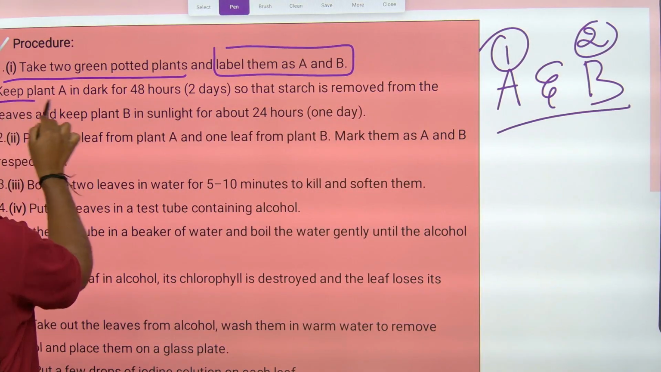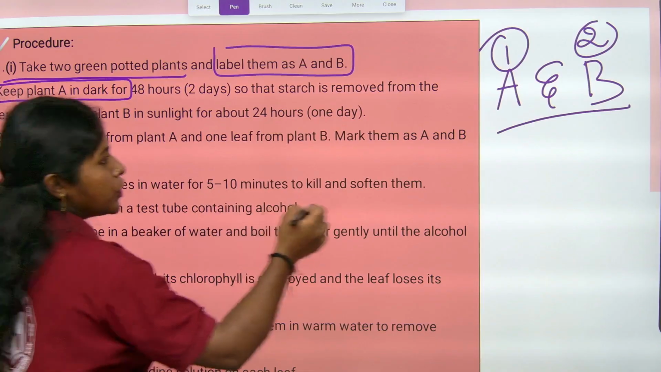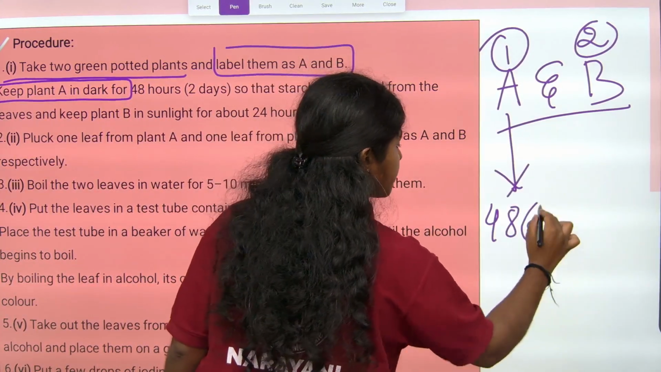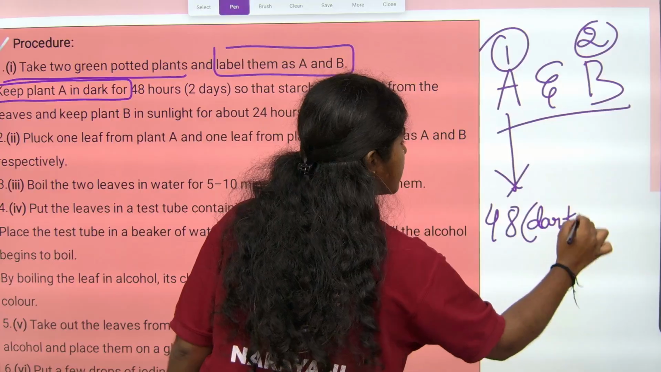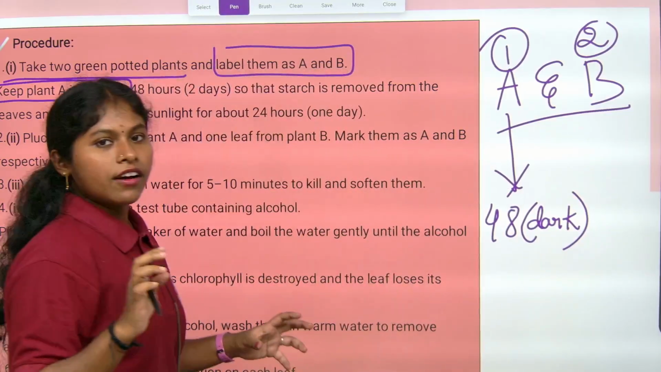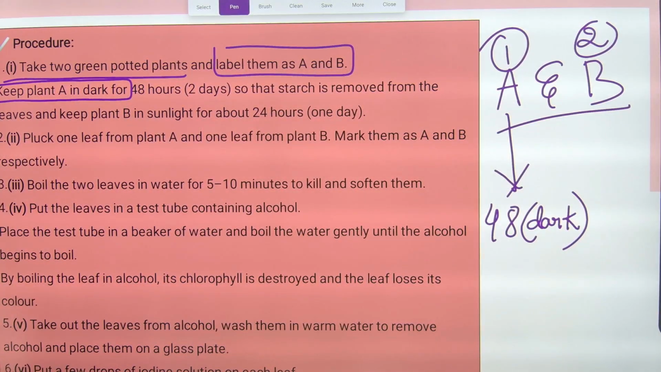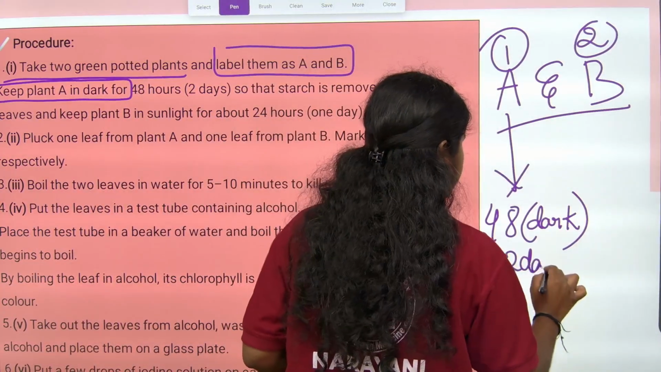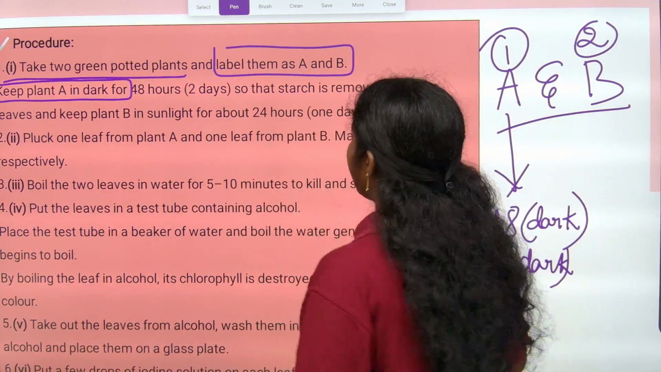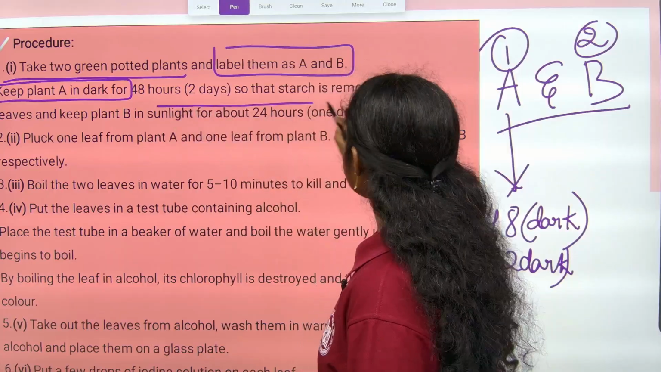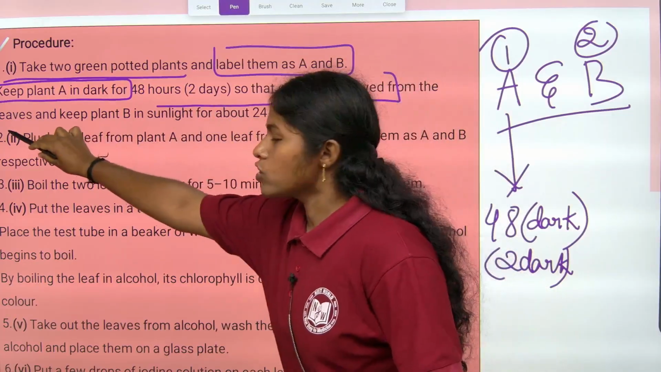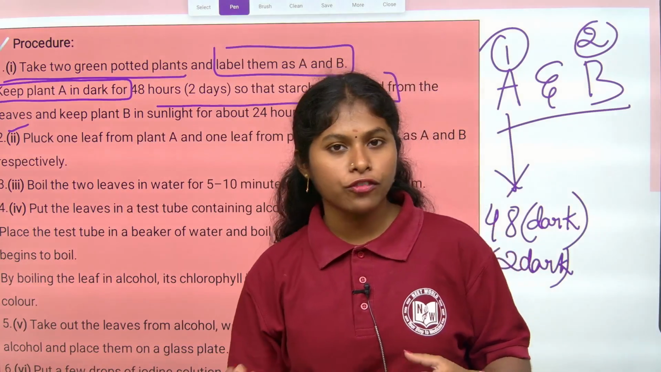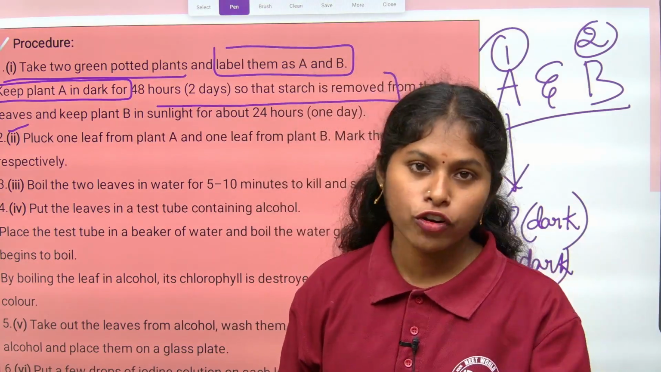Keep plant A in the dark for 48 hours. You are keeping this plant A for 48 hours in the dark place, nothing but 2 days, so that starch is removed from the leaves. Without sunlight, can the plant prepare its own food material, children? Does the process of photosynthesis occur? No.